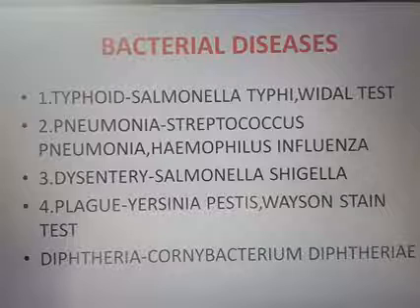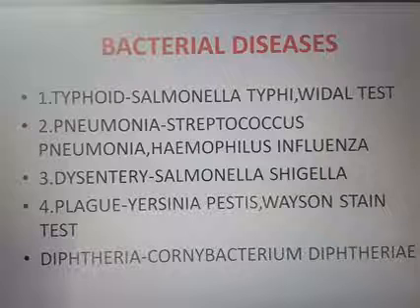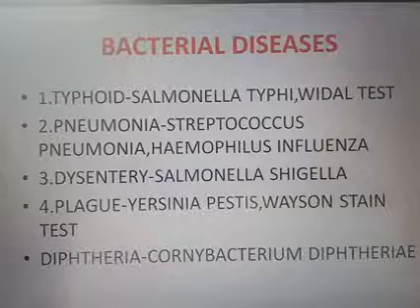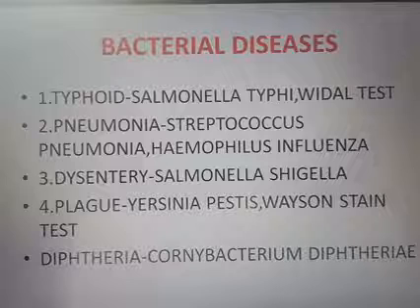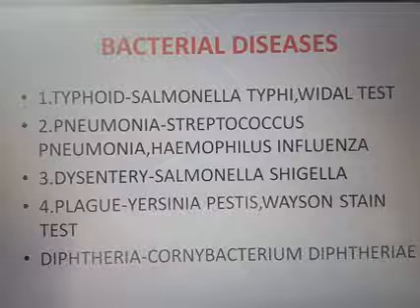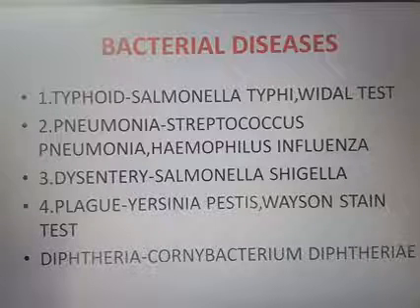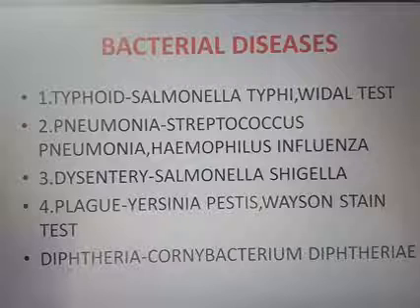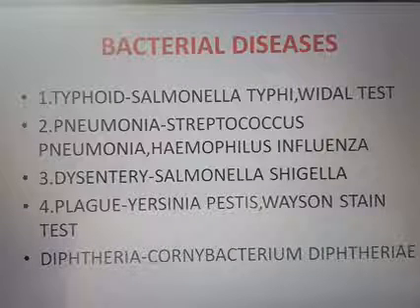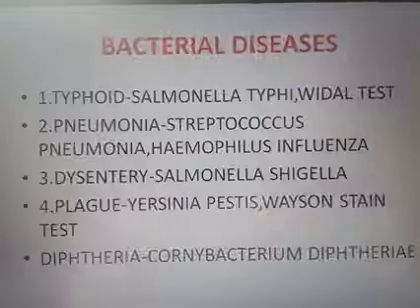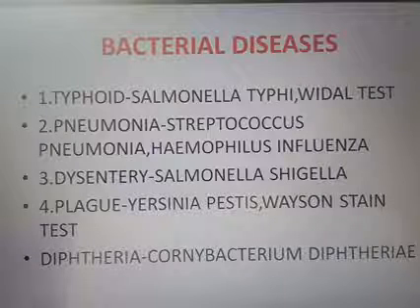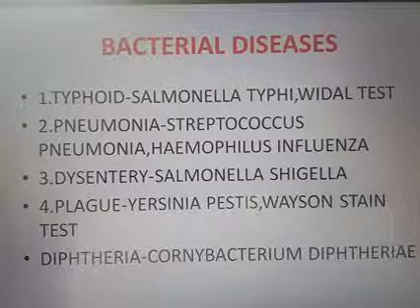The fourth one is plague. Plague is caused by Yersinia pestis, and the test used to detect plague is the Weissenstein test. Then the fifth one is diphtheria, which is caused by Corynebacterium diphtheriae.